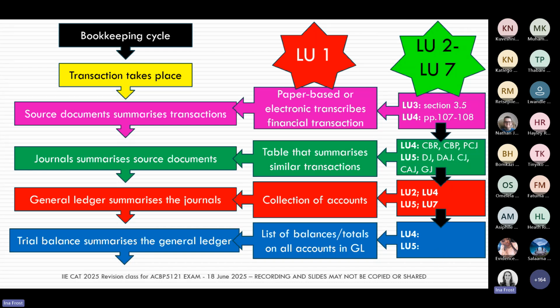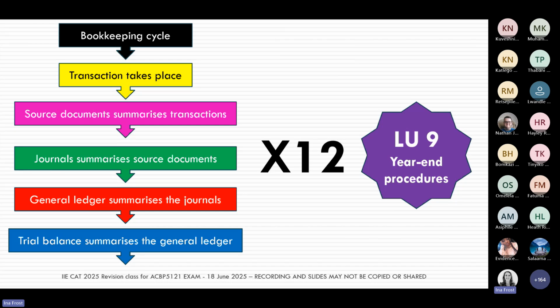So as we said earlier, we repeat this bookkeeping cycle 12 times, once for every month in the financial year. And that then brings us back to Learning Unit 9, the year-end procedures. And that's then where we started this morning. So we started this morning at the end, but now we're first looking at the beginning part of what we do on a monthly basis.